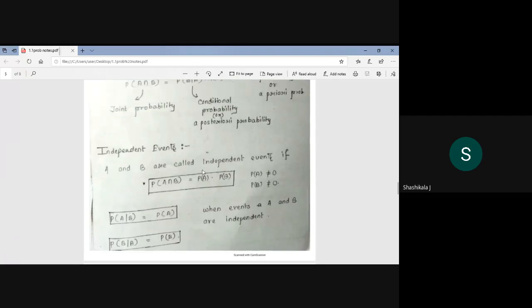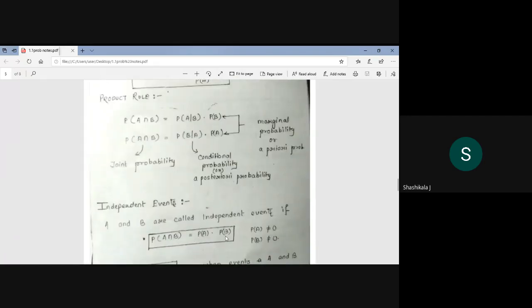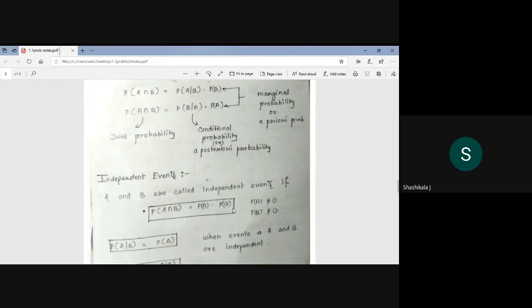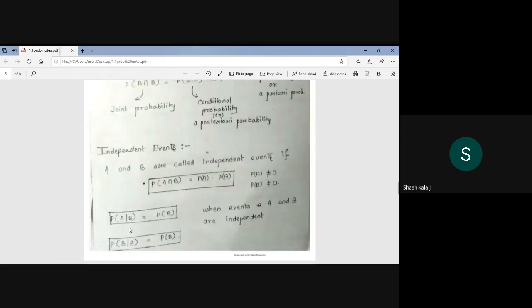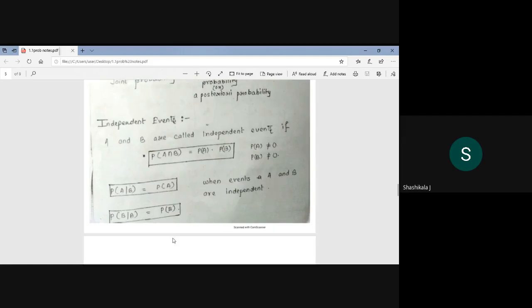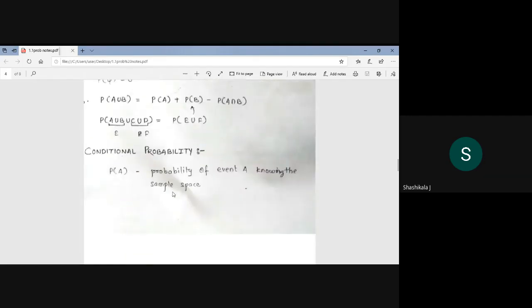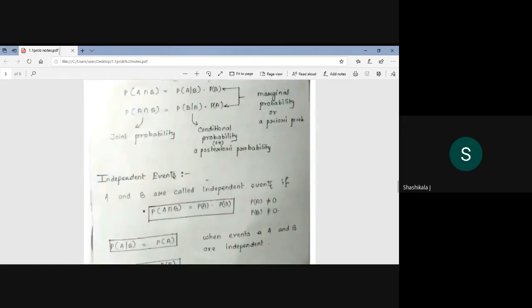If it is an independent event, then the occurrence of one event does not depend on the occurrence of the other event. Then the probability of A by B is equal to probability of A itself, because probability of A doesn't depend on B. And probability of B by A is equal to probability of B. This is satisfied only when events A and B are independent. Otherwise, we have to go for this conditional probability, also called the Bayes theorem. Okay, any doubt in this?